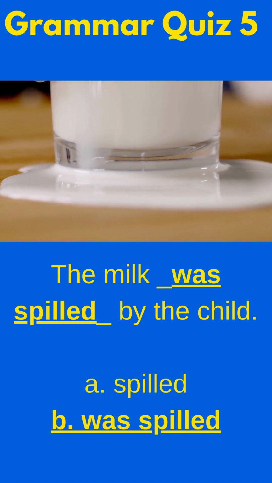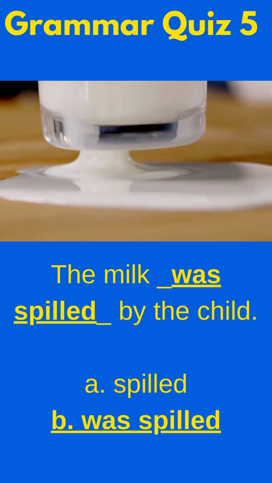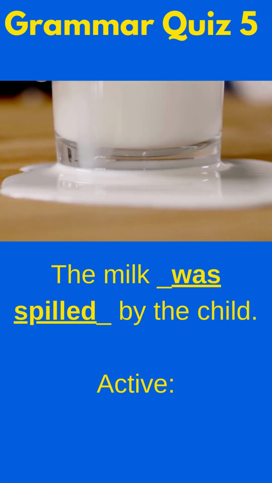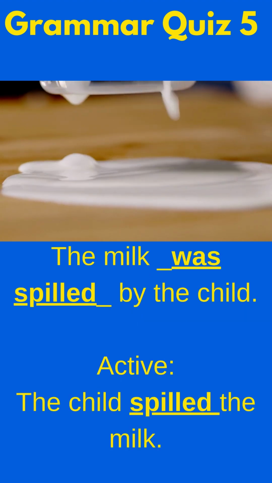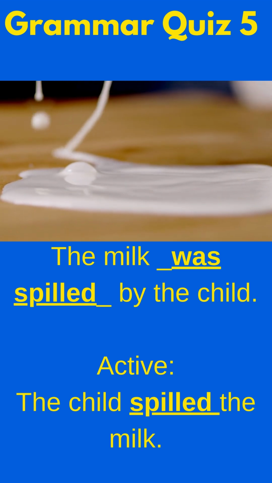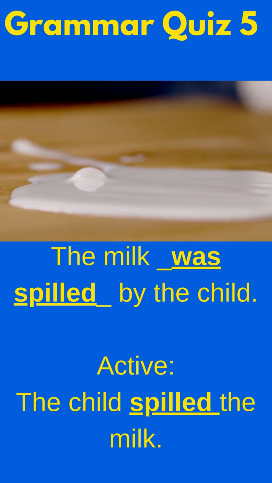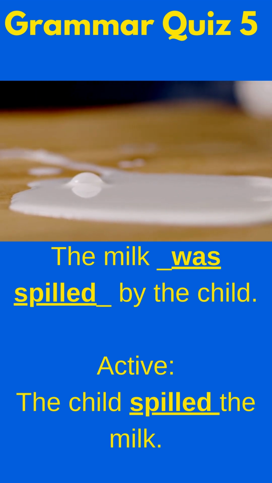If I wanted to use A, then I need to make the sentence active. So the active form would be: the child spilled the milk. But for this sentence, we want the milk was spilled by the child because I have by the child there.